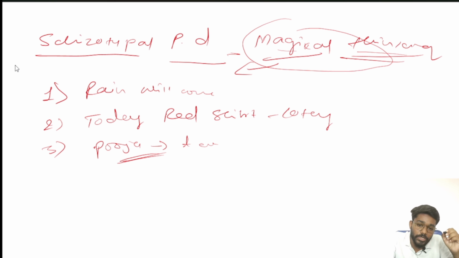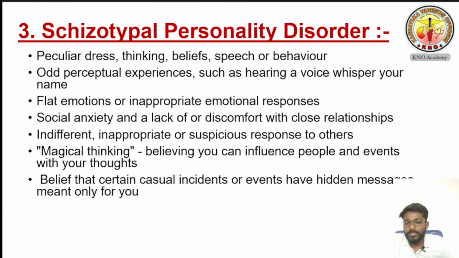From that he strongly believes that rain came because I am telling. Because of my saying only, rain came. And he thinks that whenever he wears the red shirt, he will win the lottery. So this person is having magical thinking. What does it mean? Believing you can influence people and events with your thoughts. What is believing?